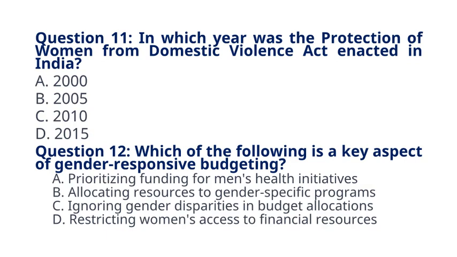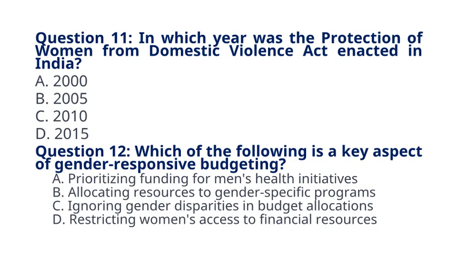Question 12. Which of the following is a key aspect of gender-responsive budgeting? A. Prioritizing funding for men's health initiatives. B. Allocating resources to gender-specific programs. C. Ignoring gender disparities in budget allocations. D. Restricting women's access to financial resources. The correct answer to question 12 is option B. Allocating resources to gender-specific programs.